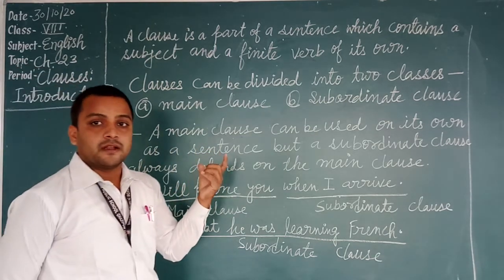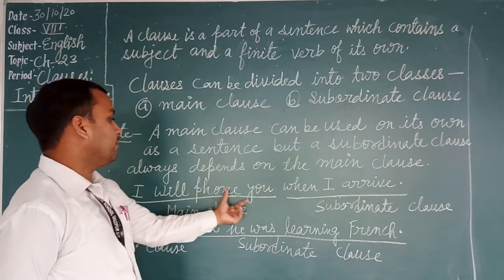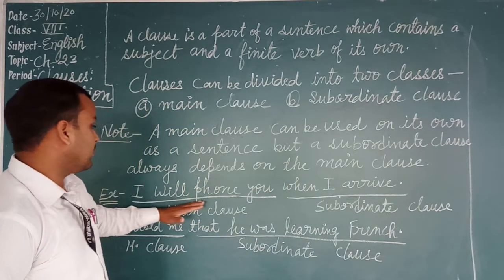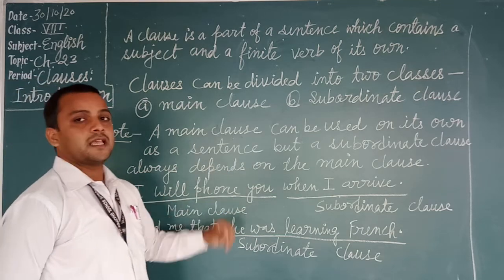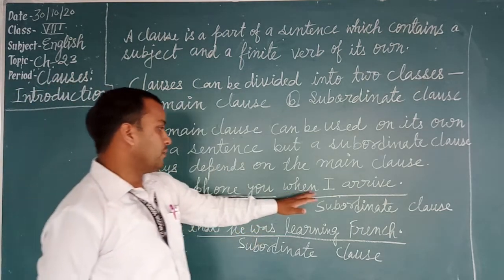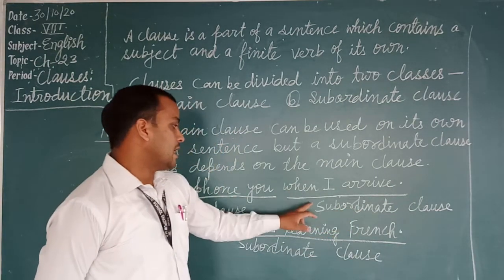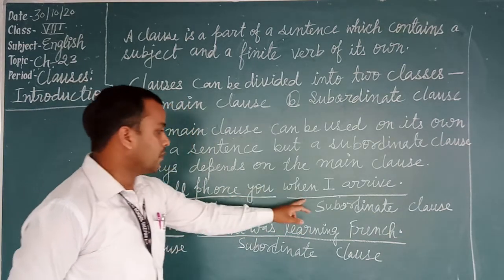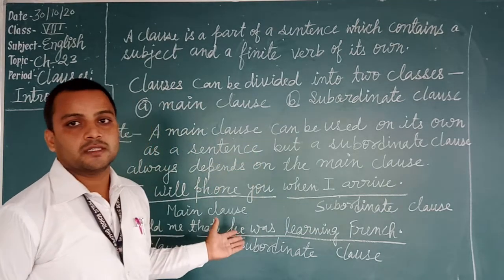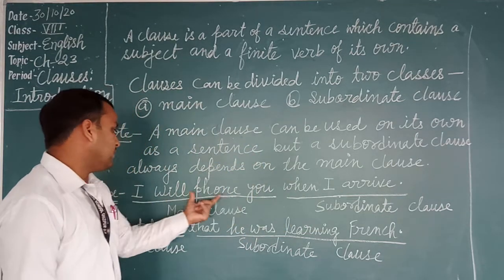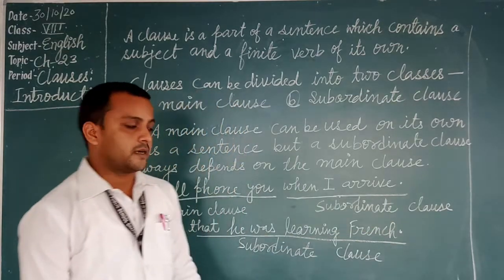Just see the example and understand it in a better way. I will phone you when I arrive. I will phone you, it is the main clause, and it can be used as a sentence alone. But when I arrive, that is a subordinate clause, and it always depends on the main clause to complete its sense.